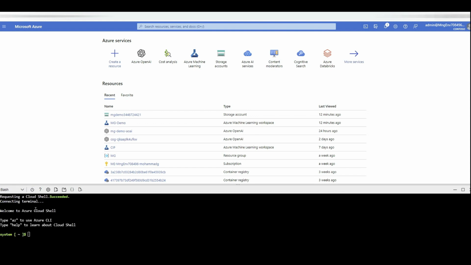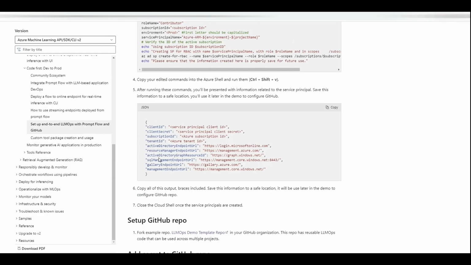Make sure it is on bash, and the command that you need to paste is actually coming from this reference documentation that I used to run this demo, and you will see the GitHub that I use is also inside this documentation. So I add this documentation to the Discord channel. Come here, check that out. You can use this command line that we're going to use. Also, you will connect to the repo as well that you need to fork, which I already did.